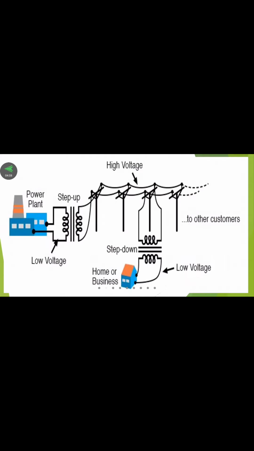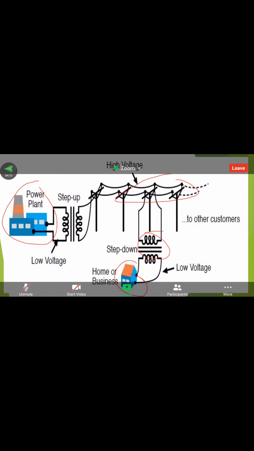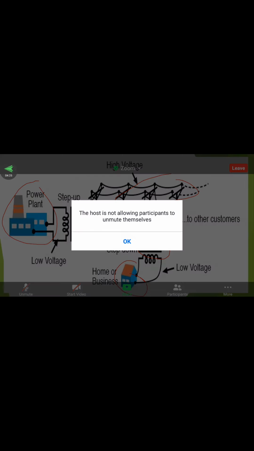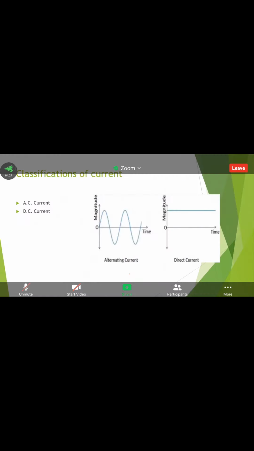So in the previous classes, we had discussed the first chapter. First, we discussed the structure of a power system. It consists of 4 units. One is generation, second is transmission, third is distribution, and fourth is utilization. So these 4 are the important parts of a power system.